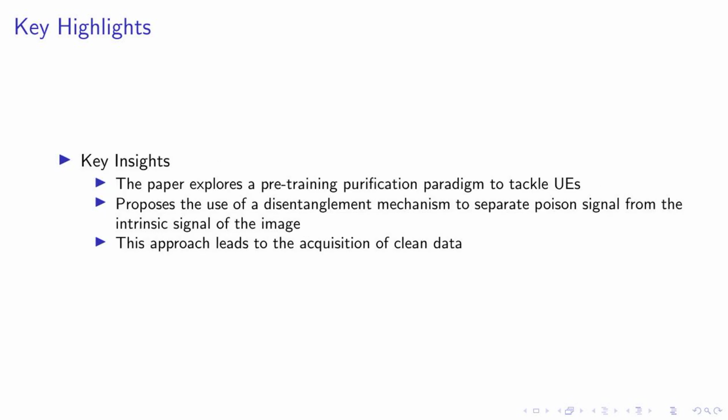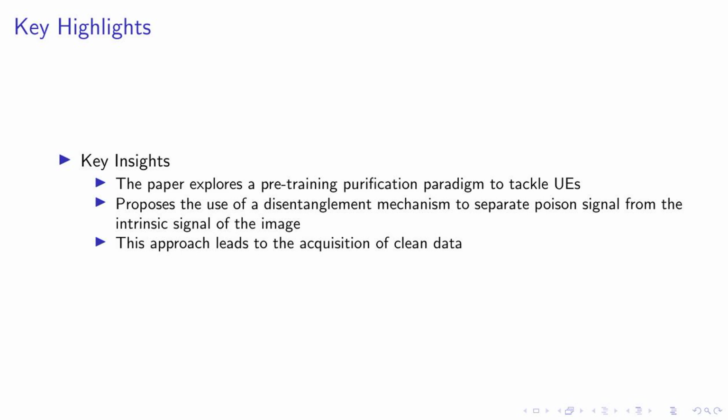Key highlights. Key insights: our research demonstrates that rate-constrained VAEs naturally remove poisoning perturbations in UEs by constraining the KL divergence in the latent space. We found that most UEs have a lower class-conditional entropy and can be disentangled by class-wise embeddings and a decoder.